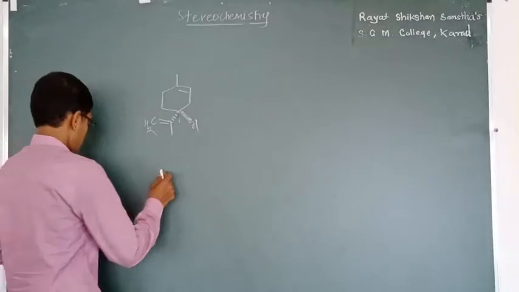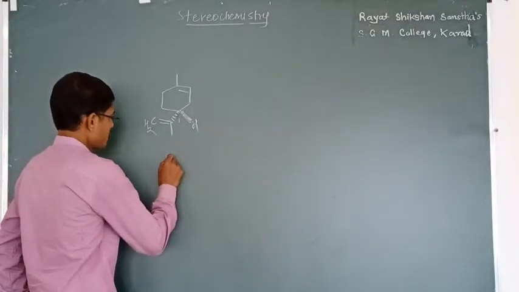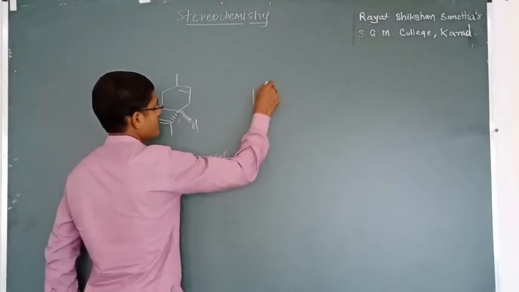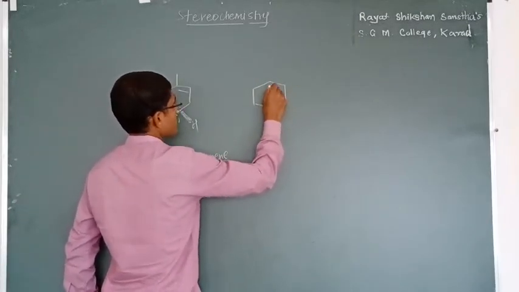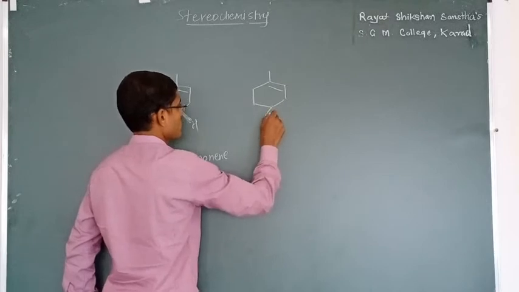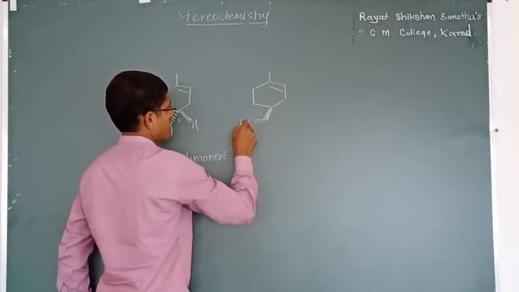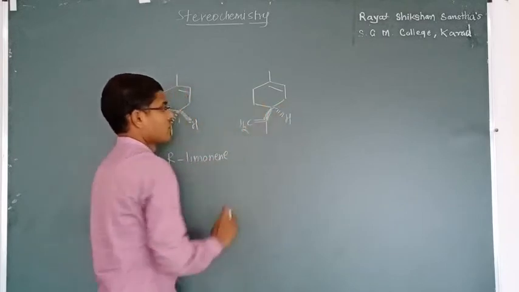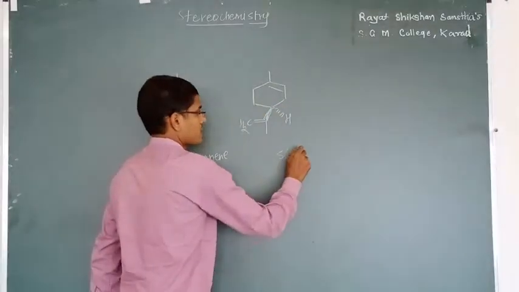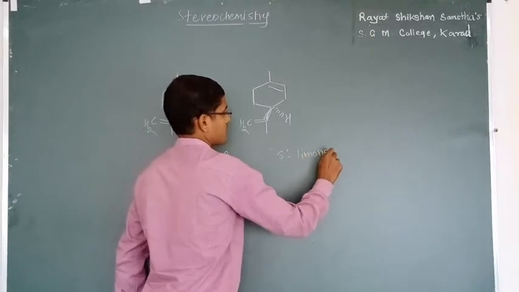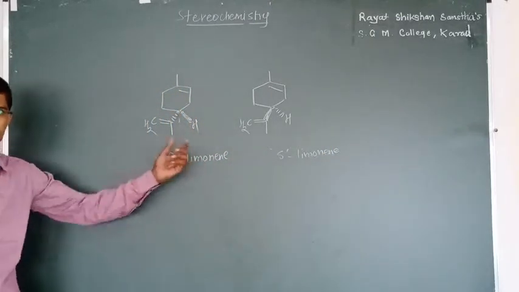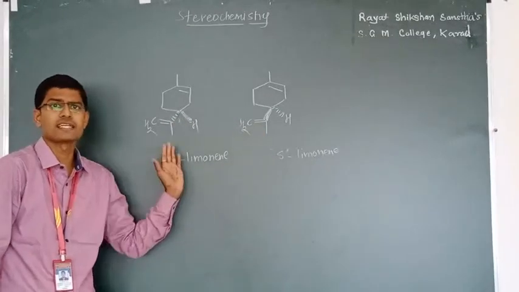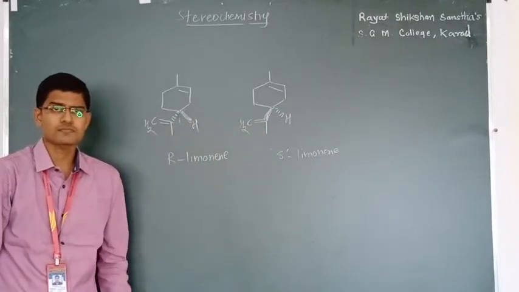This is R-limonene, and its another isomer, another molecule, which is S-limonene. If we observe these two molecules, we can see that they are exactly like each other.